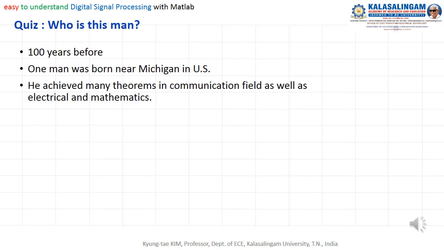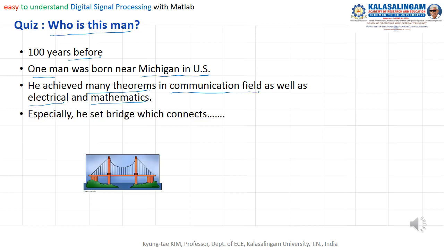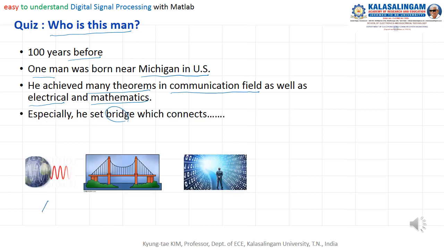I'll give you one quiz. Who is this man? A hundred years ago, one man was born in Michigan in the U.S. He achieved many theorems in the communication field as well as in electrical engineering and mathematics. Especially, he built the bridge which connects analog to digital. Who is this man?